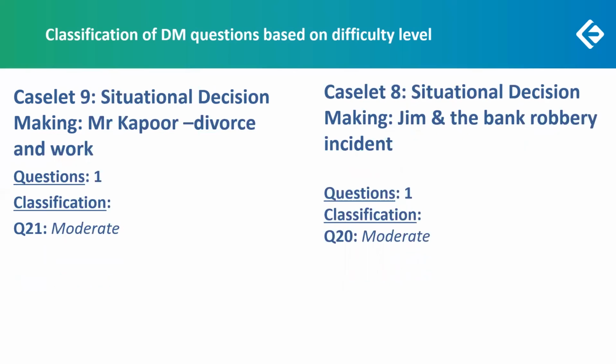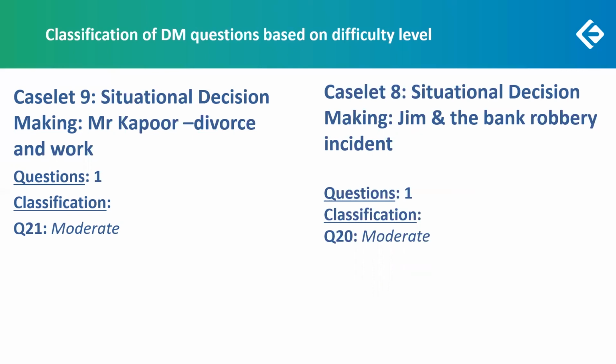Caselet 9, that single caselet on Mr. Kapoor's divorce and Burke, a situational decision making, moderate question, short, crisp, easily read and done. Likewise, caselet 8, situational decision making again. Jim and the bank robbery incident. Definitely not a lengthy reading, could be taken. The question was a moderate one.